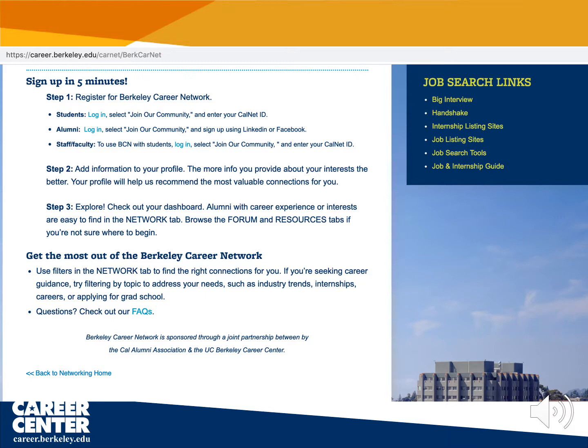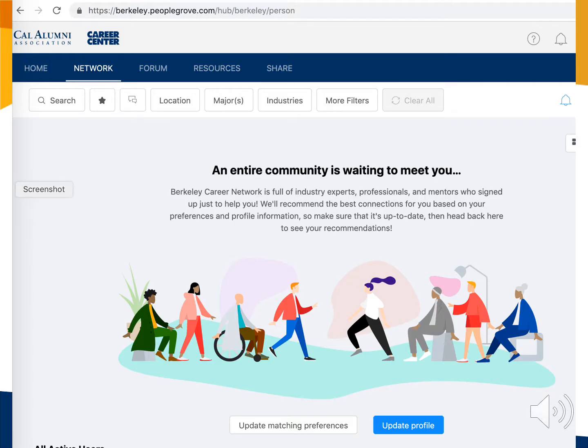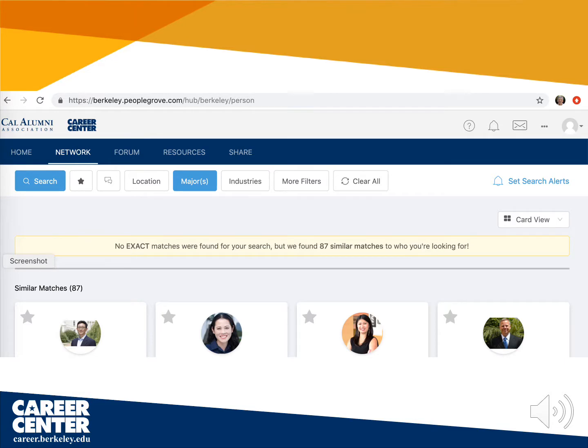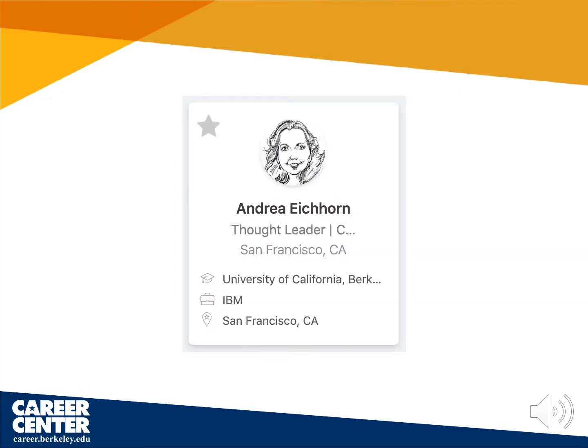Once in the Career Network, you can search on various fields and discover alums and others that can help you in your search. Search filters include location, major, industry, companies, organizations. Scroll through your search results until you find somebody interesting. Here's one that came up by searching for economics majors.